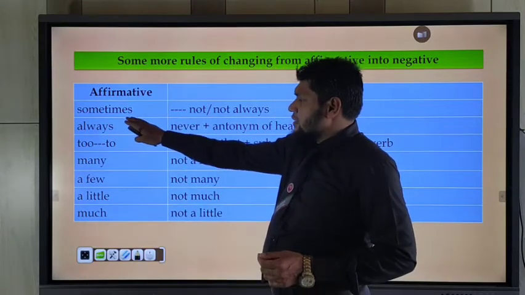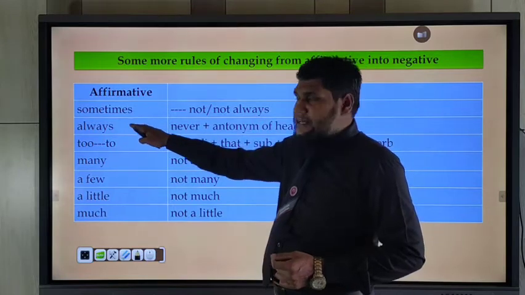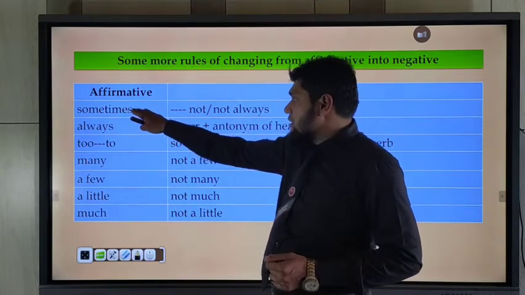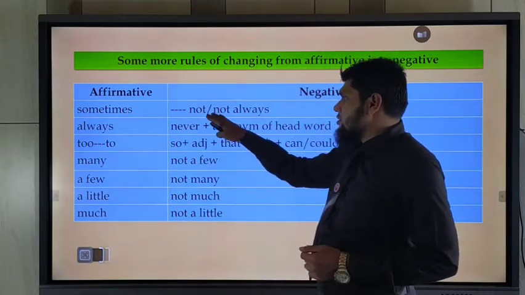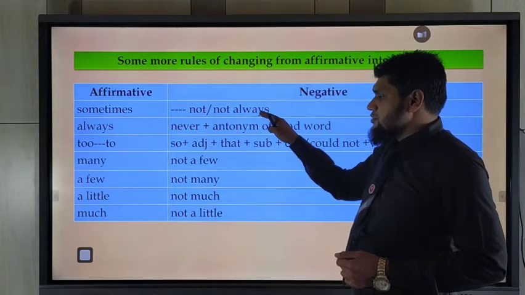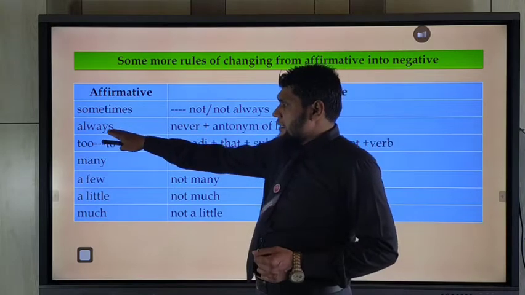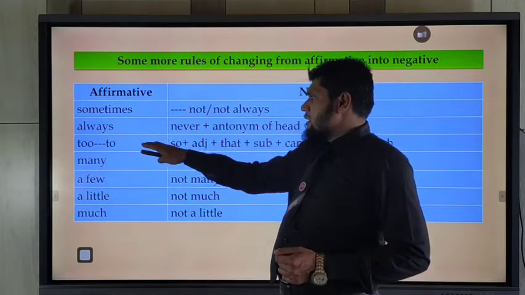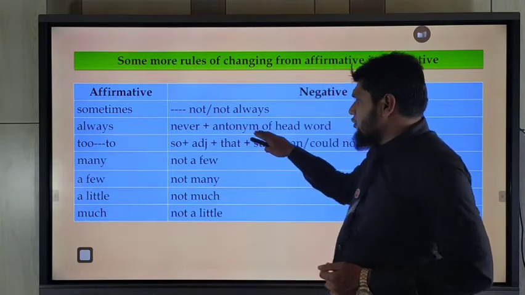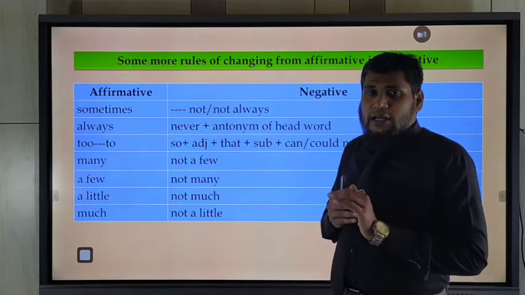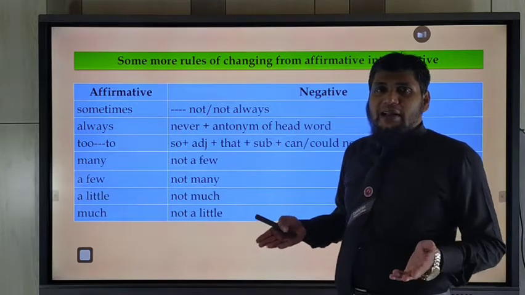If you get sometimes in an affirmative sentence, you should use not or not always. And if you get always, you will use never and the antonym of the head word. It may be a verb or an adjective.